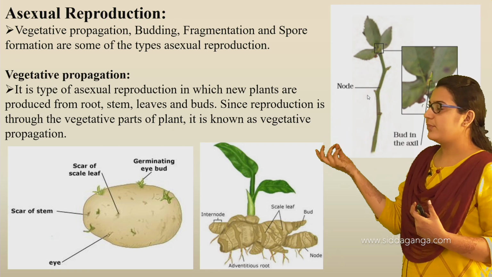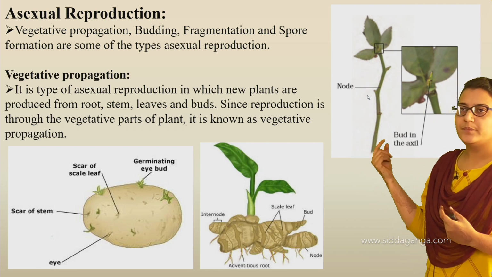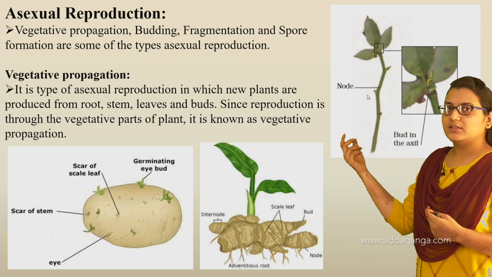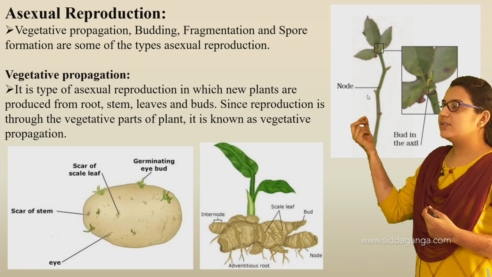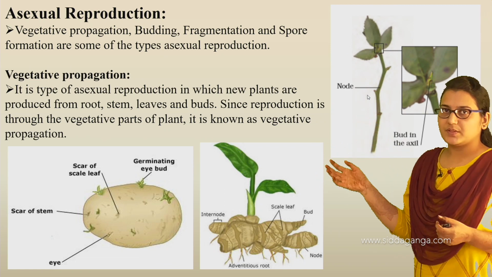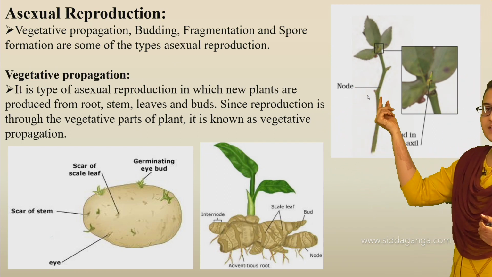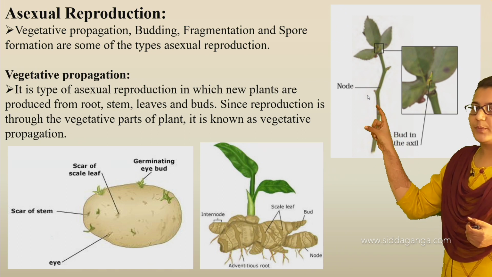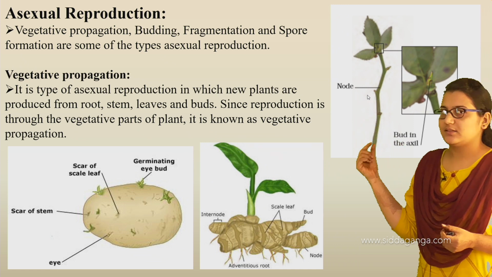This is one best example, where the stem acts as the reproductive part, because from the stem there is reproduction. That is asexual reproduction. Here there is no male gamete, there is no female gamete, nothing of that sort happens here. Just the stem. This is the stem of the rose plant. This is cut into a similar or particular length size, and these we call cuttings, right?